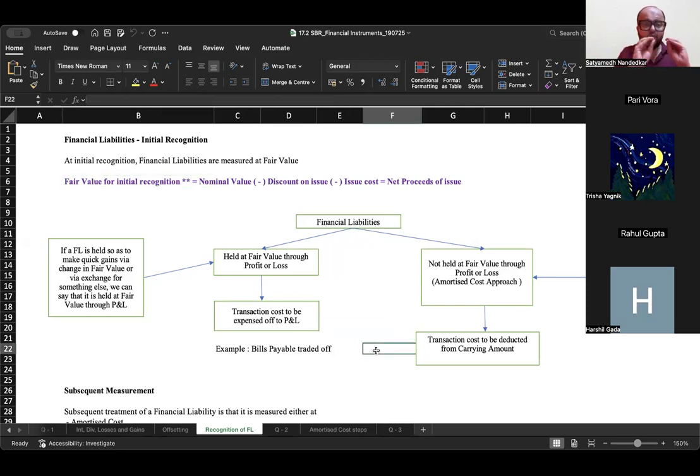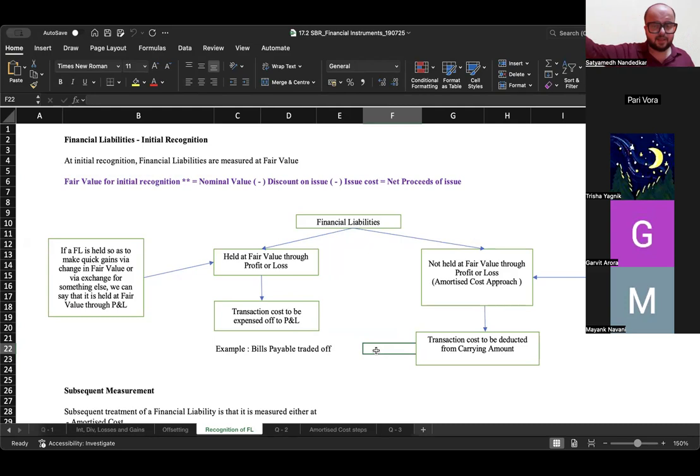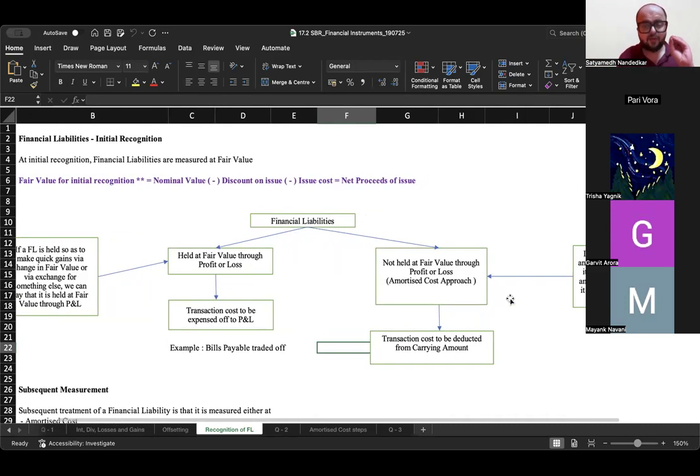But if you hold a financial liability, if you have a loan in your books of accounts and you don't want to trade it in the short run or you don't want to exchange the liability with something else, but you intend to keep it till the last date and make the repayment to the lender, then in that category, the financial liability is recorded using the amortized cost approach.